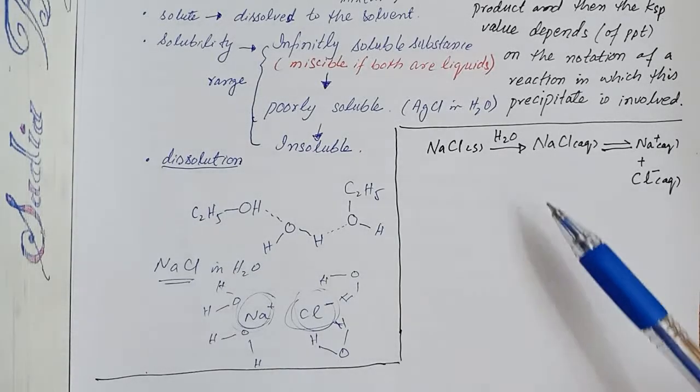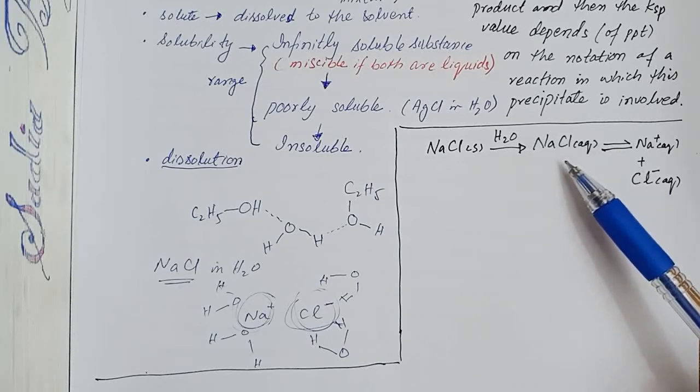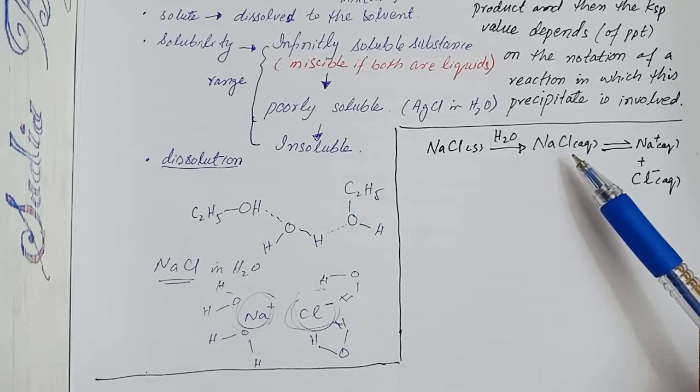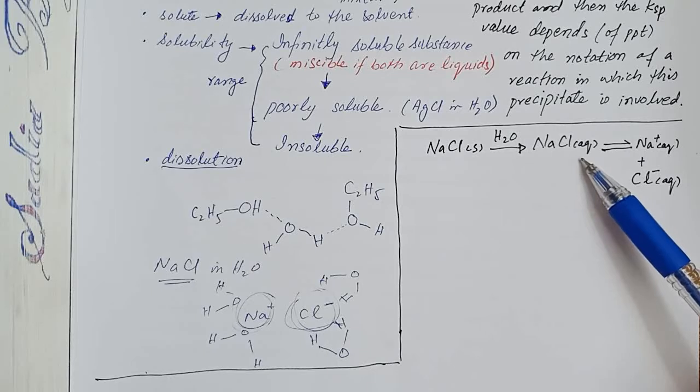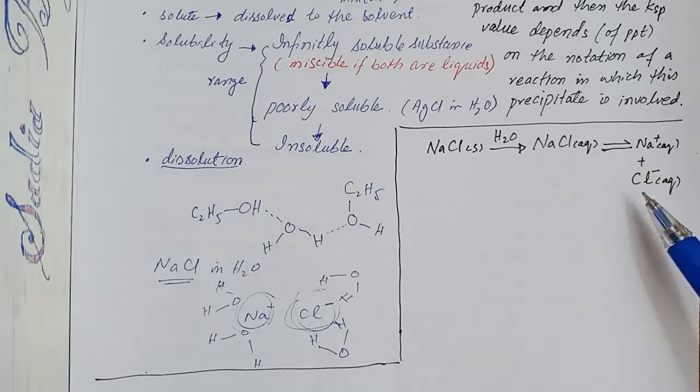For example, sodium chloride, a solid crystal, when dissolved in water changes to sodium chloride aqueous form, and then it is dissociated into sodium and chloride ions.